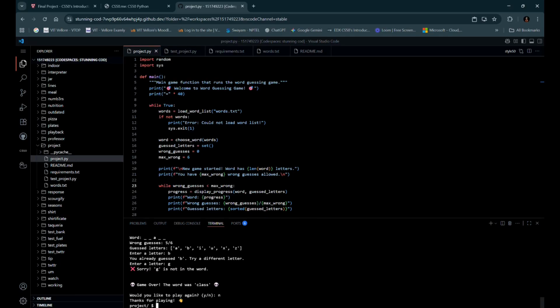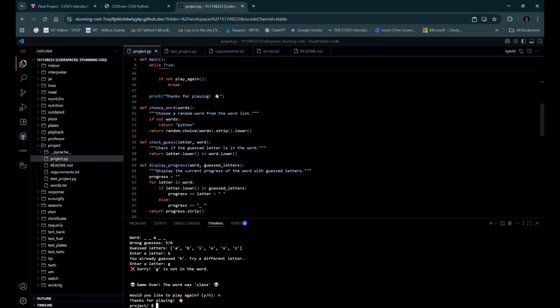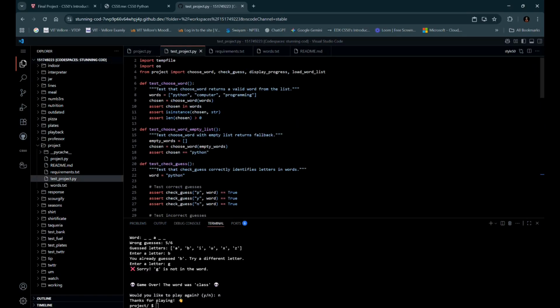So this is how the program works, and the game validates the input. If I enter a number or multiple letters, it asks again. If I repeat a letter I already guessed, it warns me about that. The code is organized into modular functions like choose word, display progress, check guess, and load word list. All these functions have a specific purpose and are thoroughly tested.